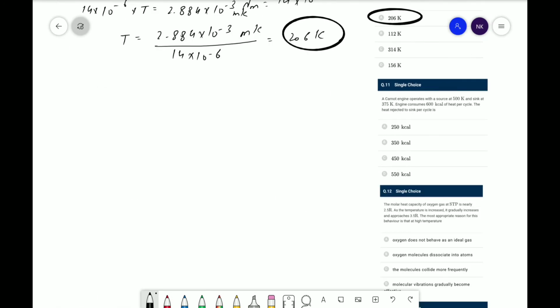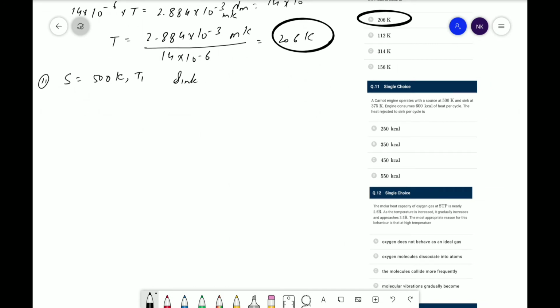Here is the next question. A Carnot engine operates with a source at 500 Kelvin, which is T1, and a sink at 375 Kelvin, which will be T2. The engine consumes 600 kilocalorie of heat per cycle.